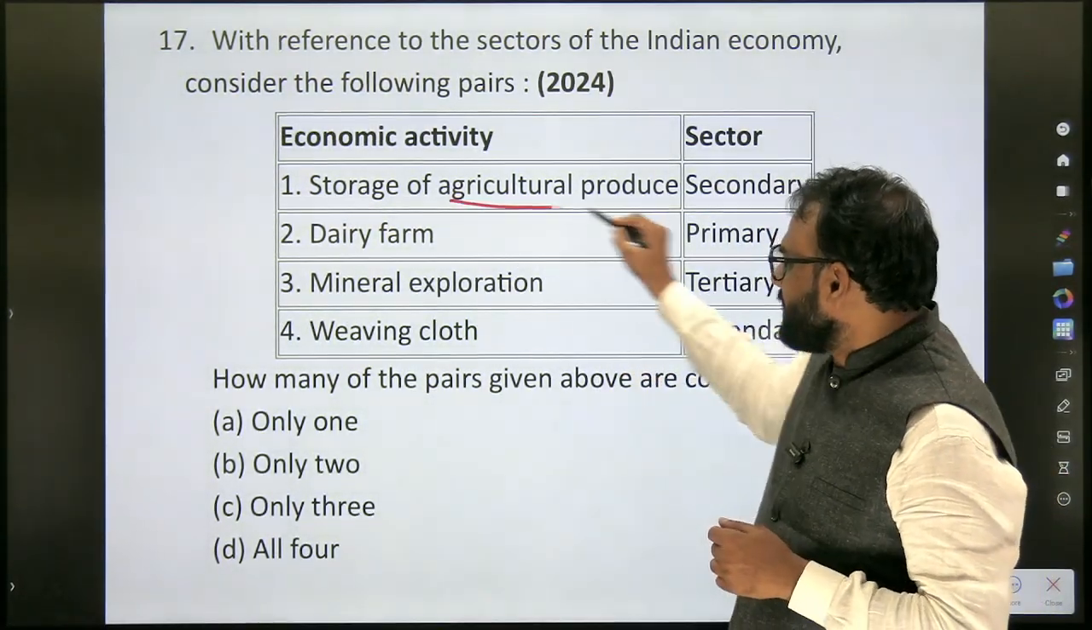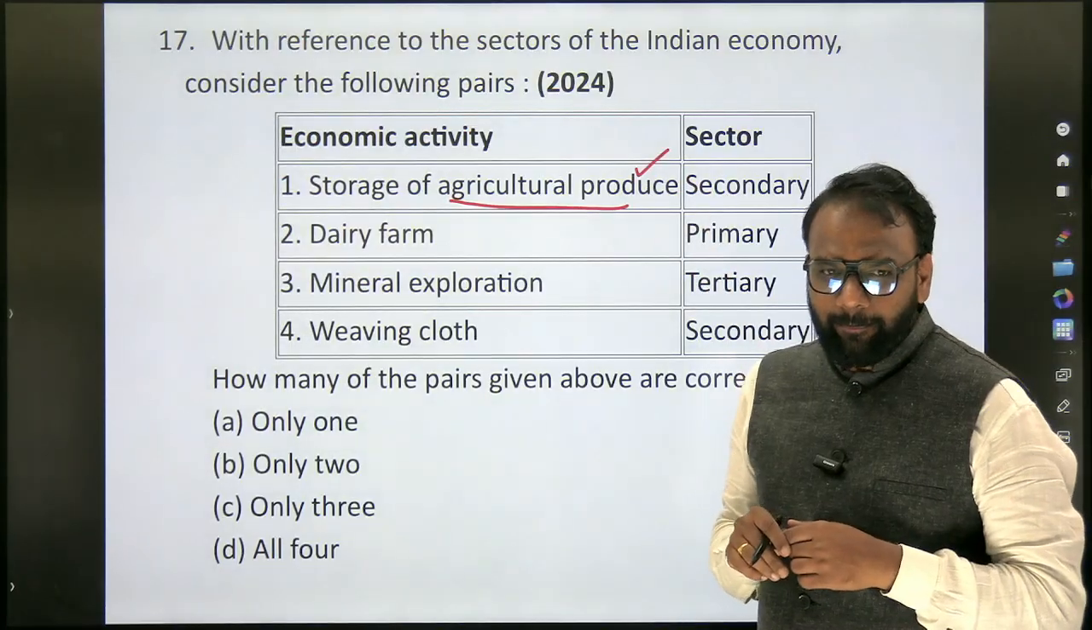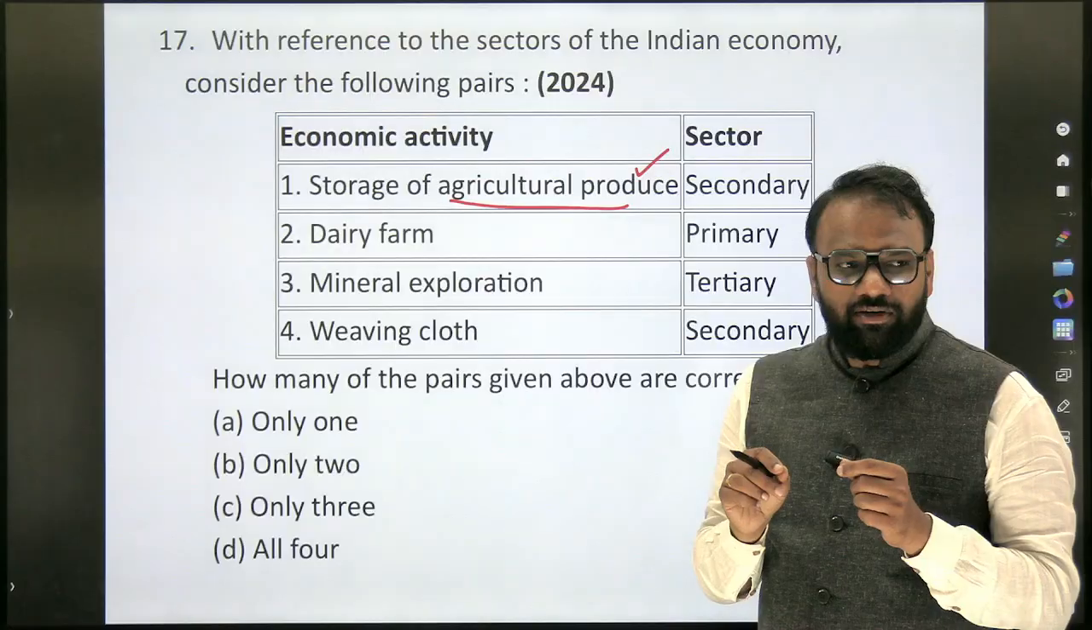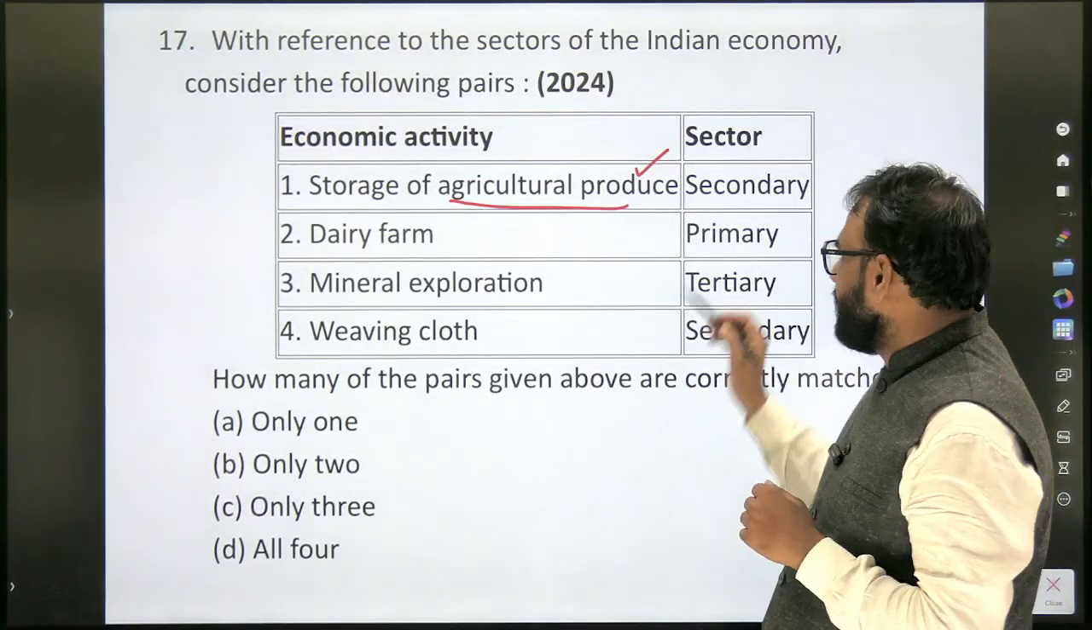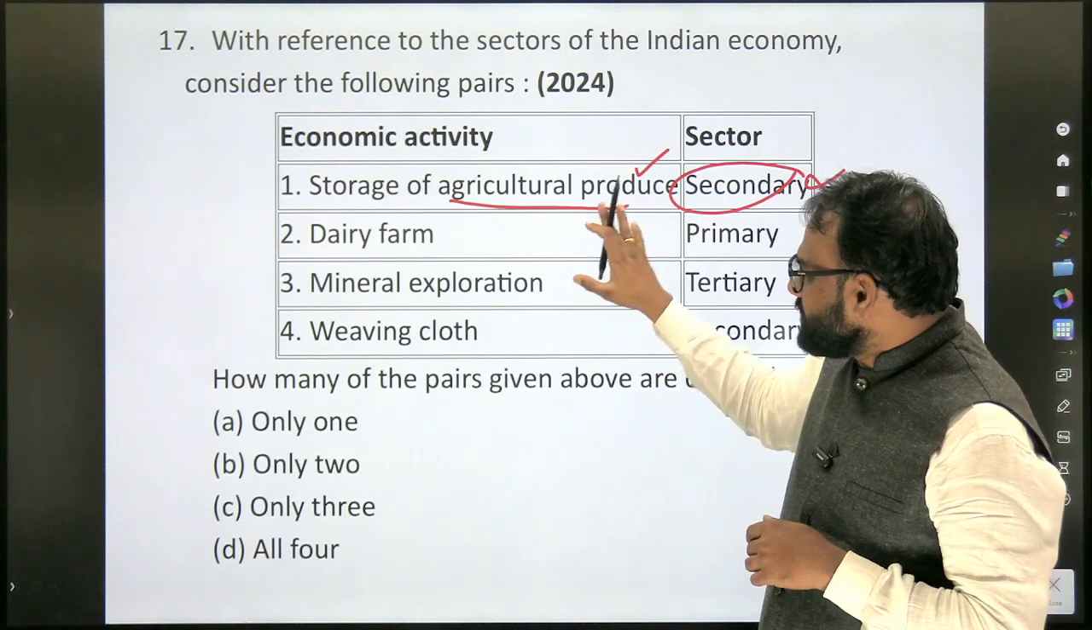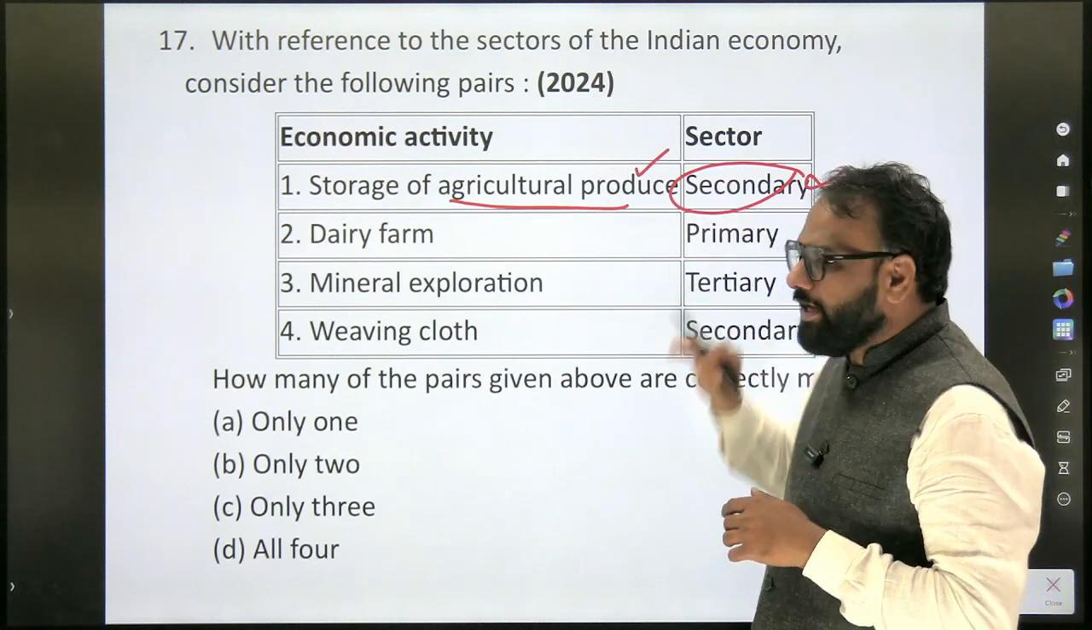So, storage of agricultural produce. Storage comes under services, so it comes under tertiary. The option secondary that they have mentioned is wrong. So, agriculture related, what can be considered as secondary? An example?